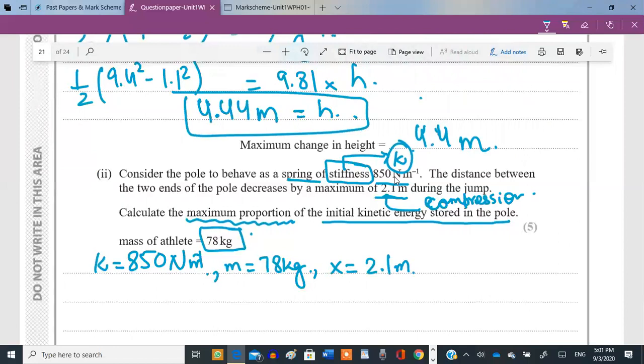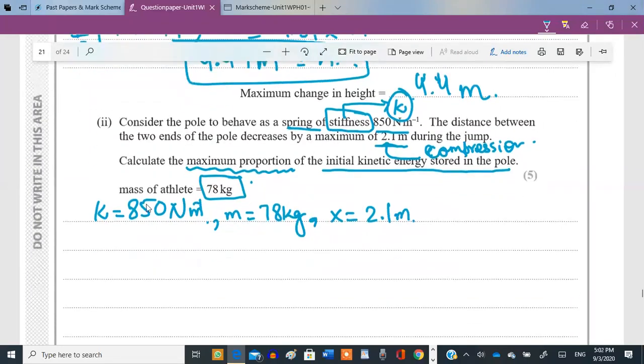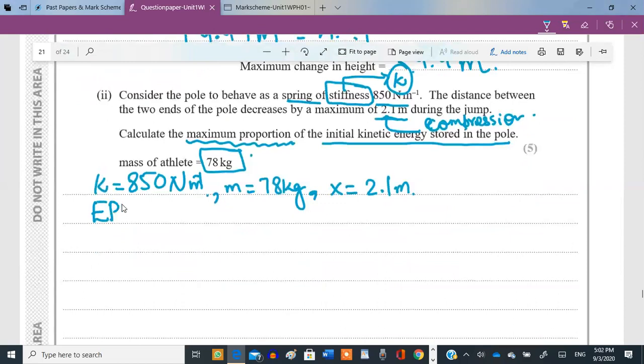Okay, so all we need to do is just find out the elastic potential energy that was stored inside this spring due to the change in this thing. What's the formula for elastic potential energy? Well, why am I saying that? Because the change in elastic potential energy is the change in kinetic energy, right? Kinetic energy got converted into the change in elastic potential energy. Again, I need to write this statement as well. This statement usually carries the mark as well. Okay, so do not forget to write the statement. Change in kinetic energy equals change in potential energy.